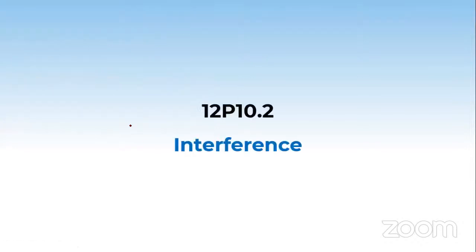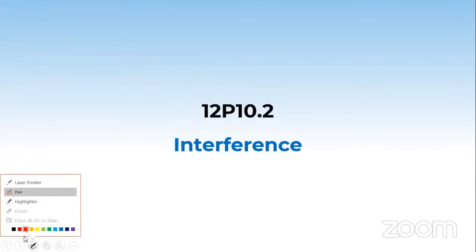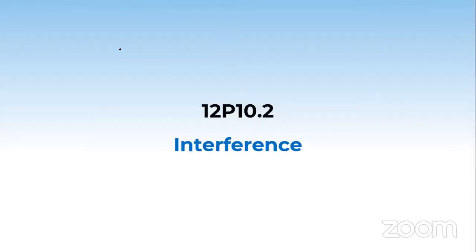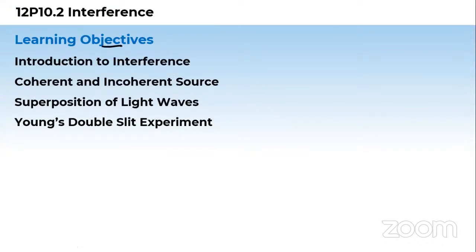Interference. You know, in the history of the previous wave optics, I mean the first slide, we got to know about one famous physicist. What was the name? His name was Thomas Young. So he actually explained properly about interference by using the wave theory of light. Now we'll see that. So these are the learning objectives.